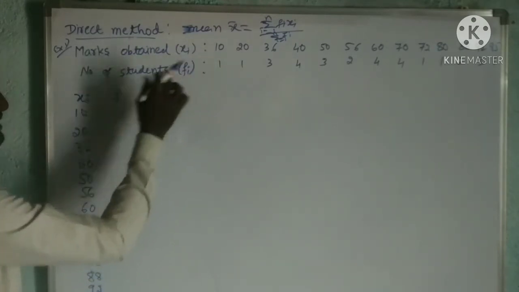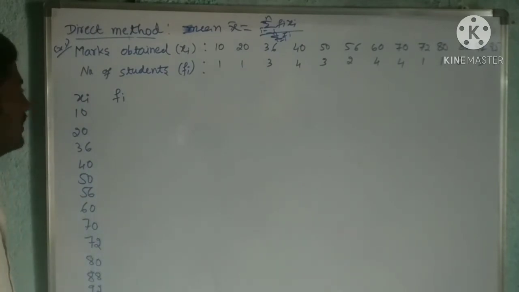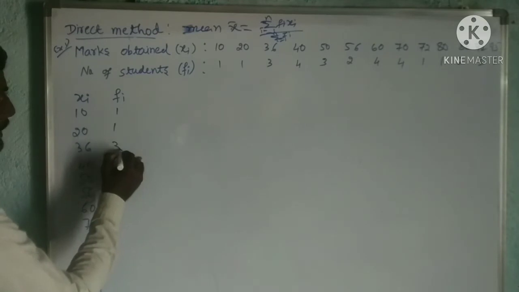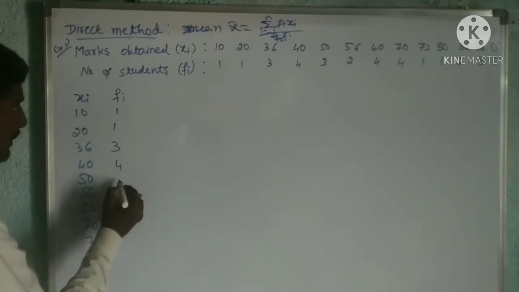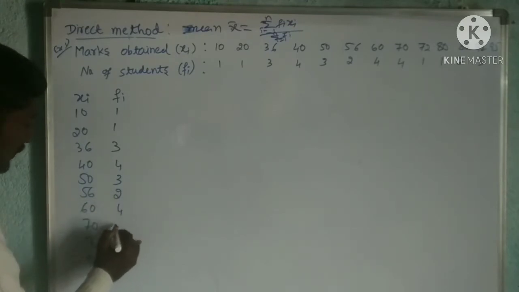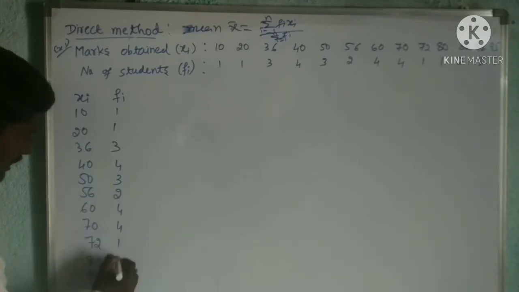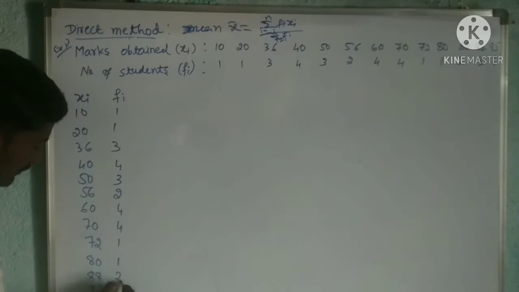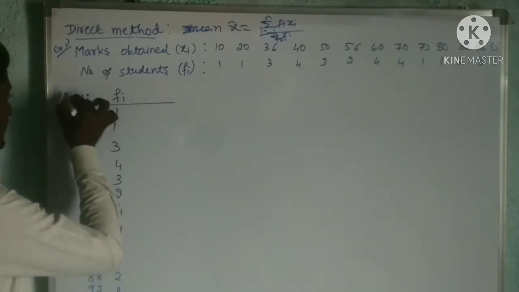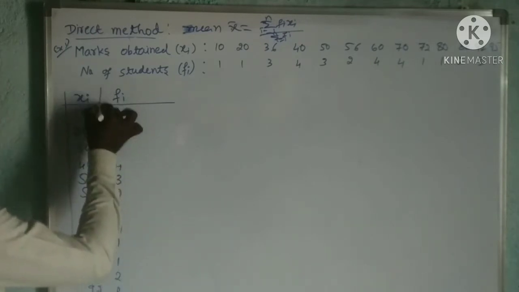Then one more column, the frequency they have given. fi is nothing but the frequency. So the frequencies are 1, 1, 3, 4, 3, 2, 4, 4, 1, 1, 2, 3, 1. Okay, now let us draw the table for this.